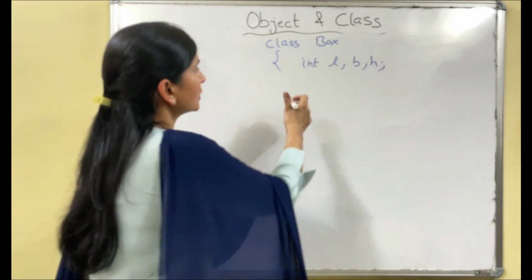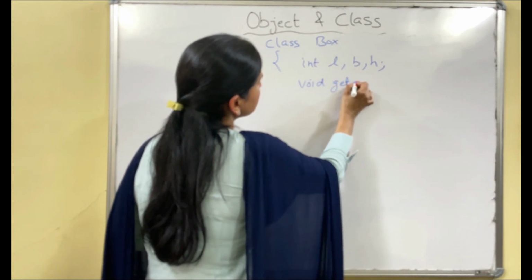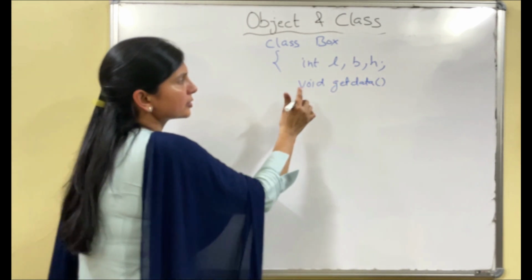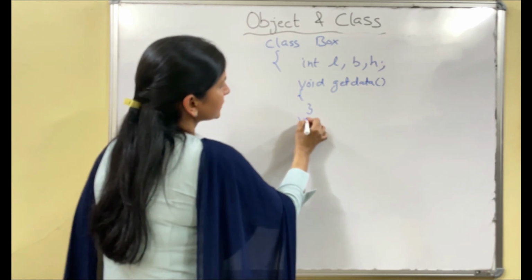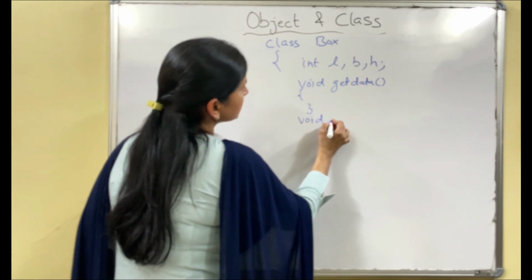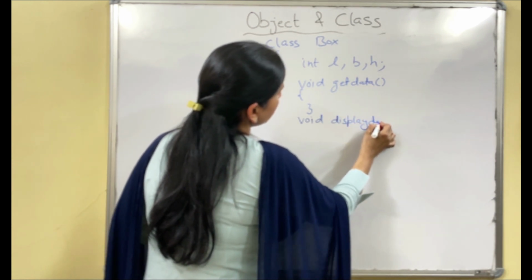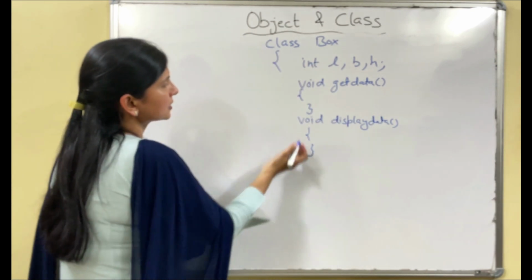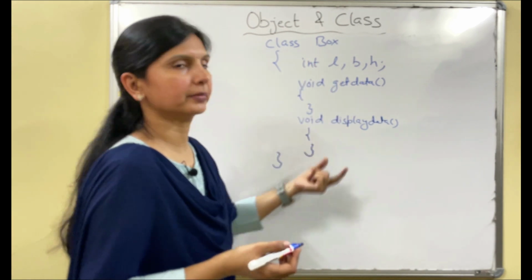Now if I declare some methods, void get data, we will talk about these user defined functions in the next video. Let's take it method 1 and method 2, void display data. These are the two methods. So this is a class, a combination of data members and member methods.